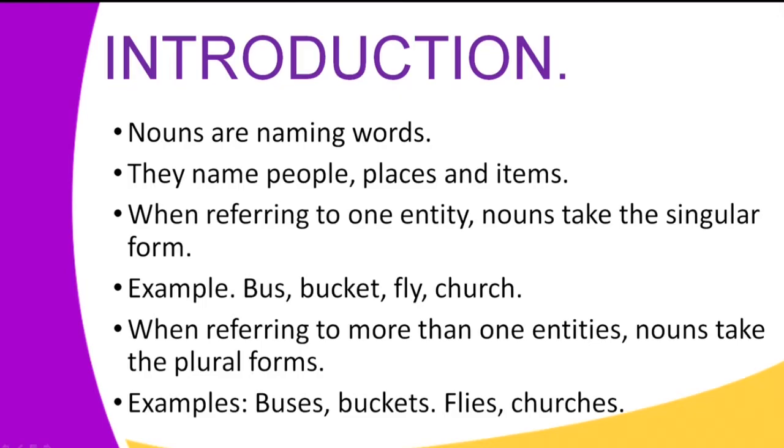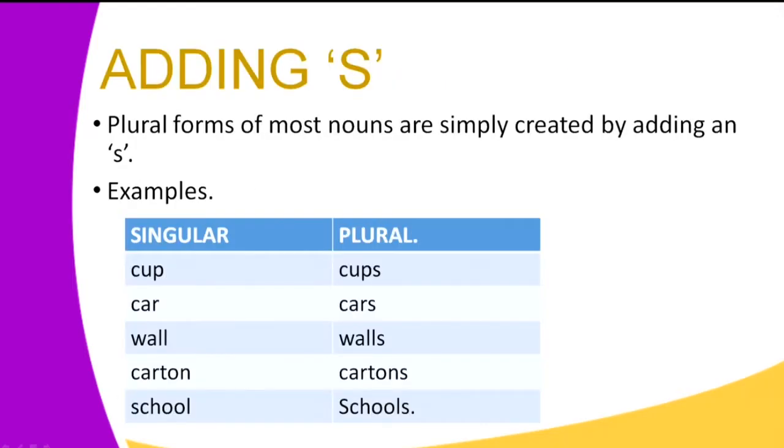Learner, note that all these examples appearing at the bottom part of the slide are in their plural forms. Anytime a noun exists in more than one, it takes a plural form.